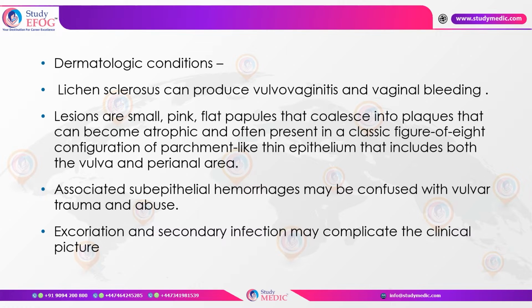Now, the area involved in lichen sclerosis is the vulva and the perianal area. Sometimes, even in lichen sclerosis, there can be subepithelial hemorrhages. Now, this has to be ruled out from a very important cause, which is abuse and vulval trauma. If lichen sclerosis is associated with a secondary bacterial infection, then again the clinical picture varies and the child is going to have more amount of discharge.